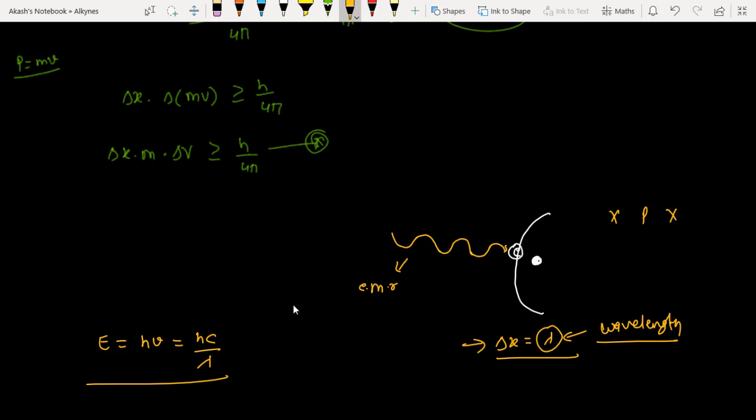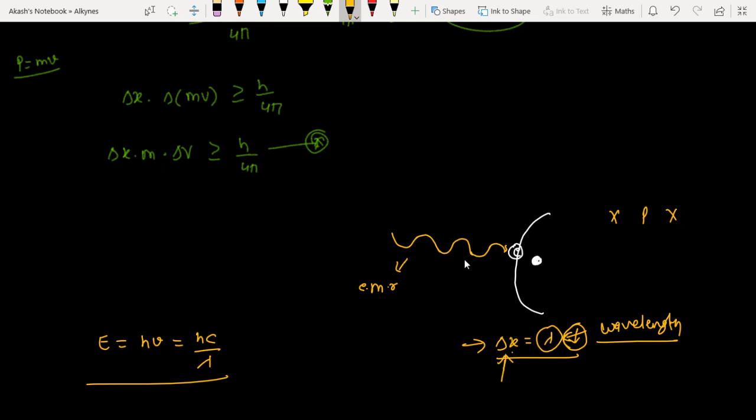Then what can we do? We can send one electromagnetic radiation with the lowest λ, because this is the uncertainty value. If we can reduce this one, the λ will also be reduced. So to reduce the uncertainty in the position, we have to reduce the λ value.